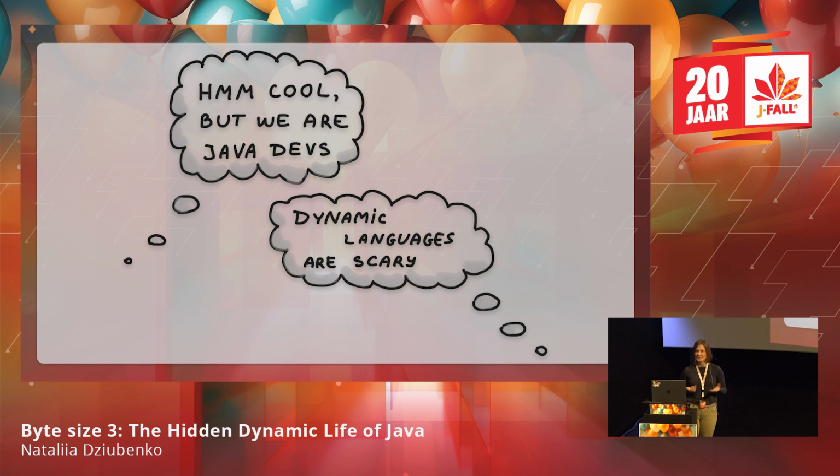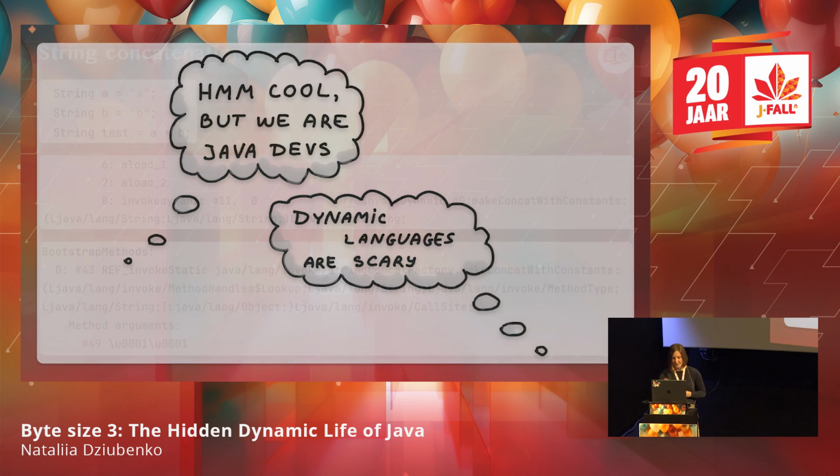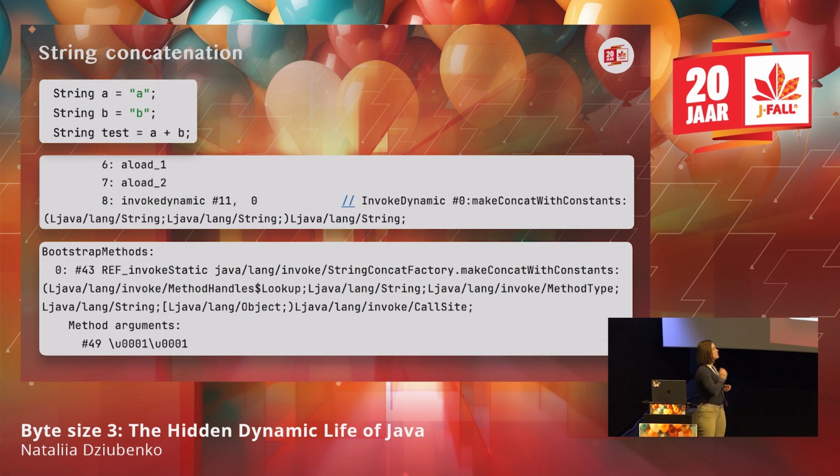And this was very nice for supporting dynamically typed languages. But you might be thinking, how is it related to Java at all? Well, let me prove to you that statically typed languages can also be quite scary. Java is actually using the invokedynamic instruction a lot when we do Java compilation, when we use the Java compiler. And I want to show you some use cases where this is done.